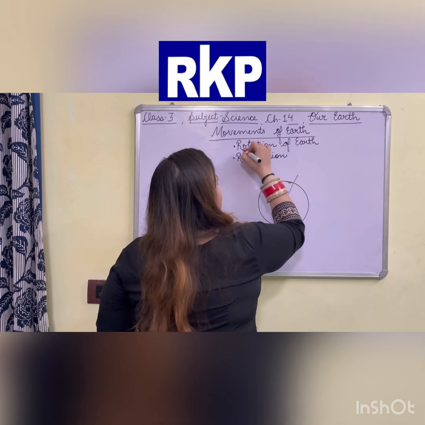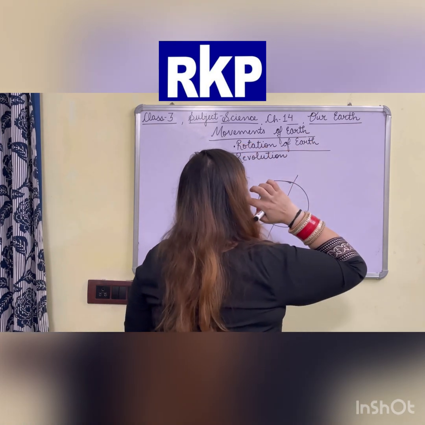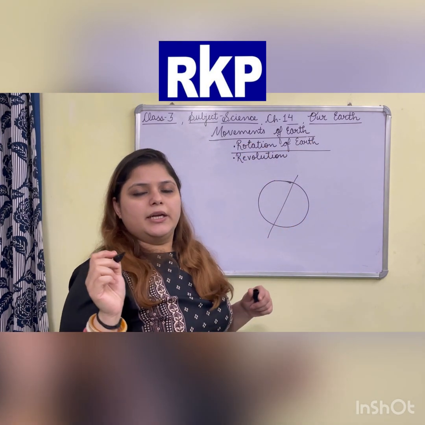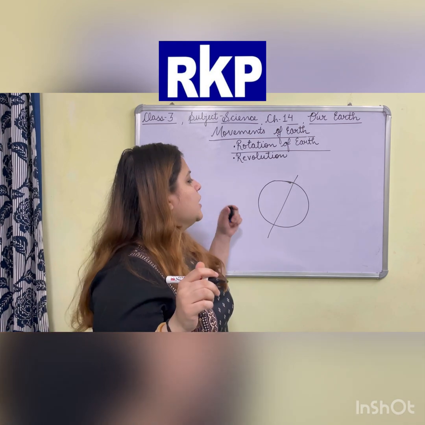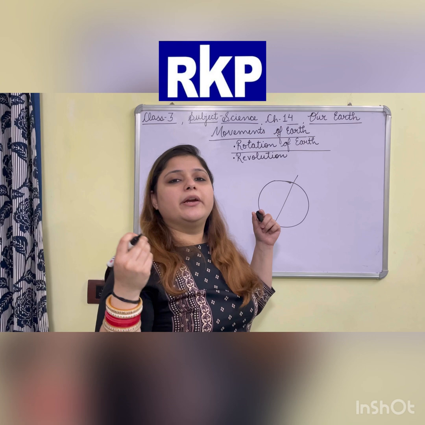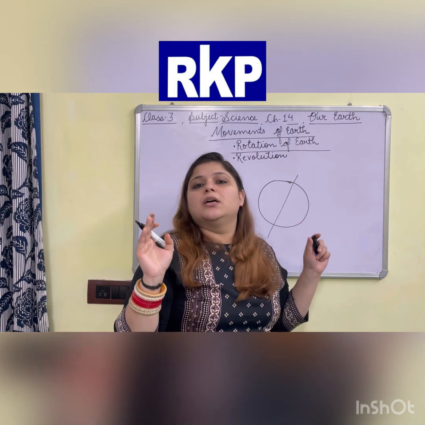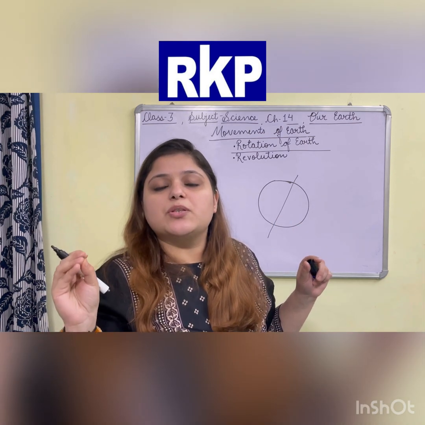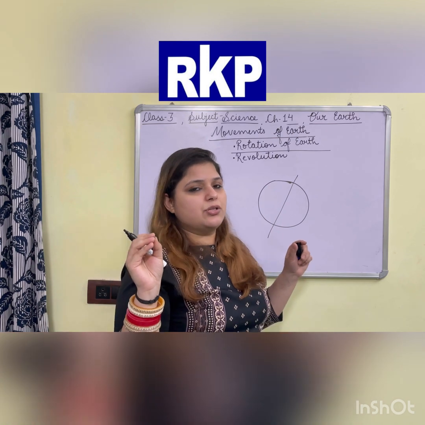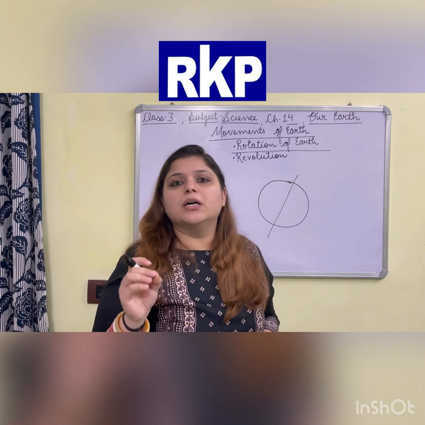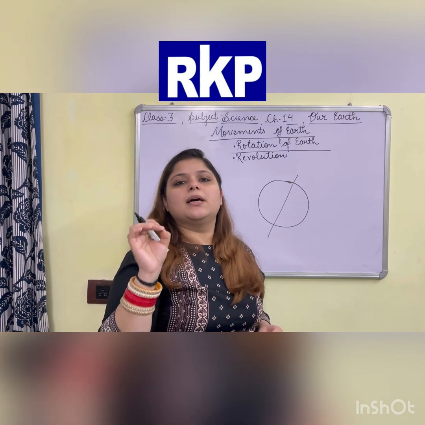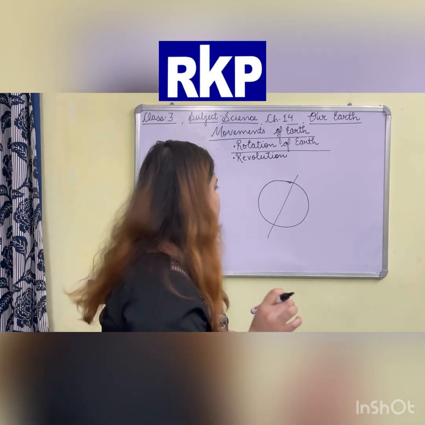What is it known as? Rotation of earth. It means the first movement of the earth is rotation of the earth, and earth keeps on rotating always. Earth never stops. Now what happens when earth rotates?